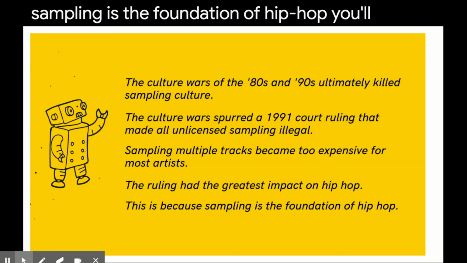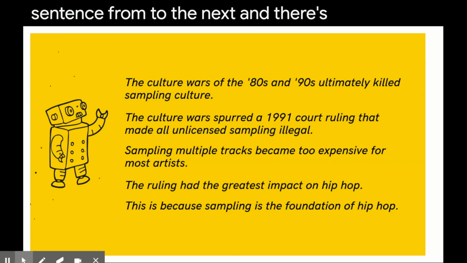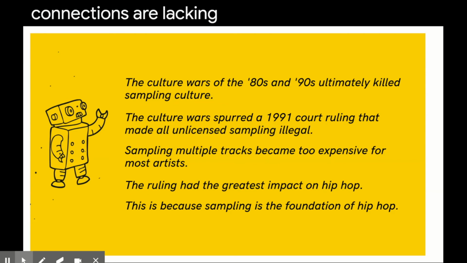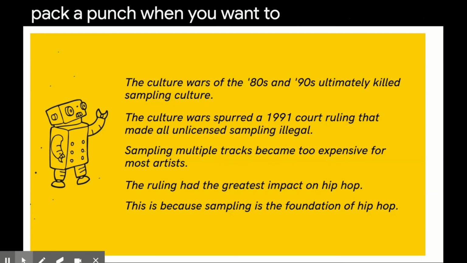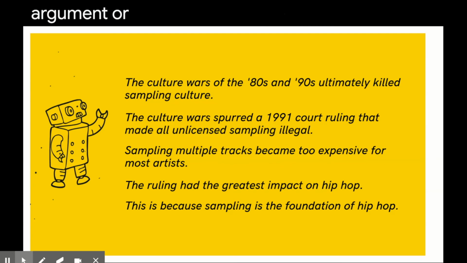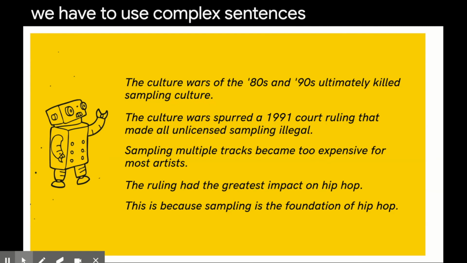You'll note here that each of these sentences is grammatical, but that they do not flow one sentence to the next, and connections are lacking. We sound robotic when we use simple sentences in every sentence. The time to use a simple sentence is when you want to pack a punch, when you want to drive home a key argument or insight. So what you want to do in the rest of your writing is to show relationships, and to do that, we have to use complex sentences, which involve commas.